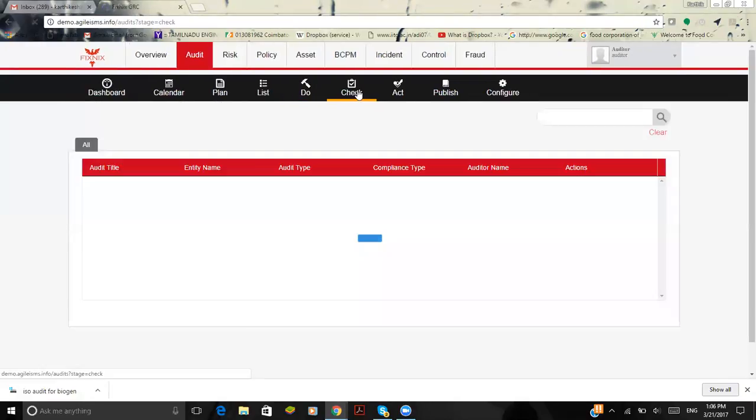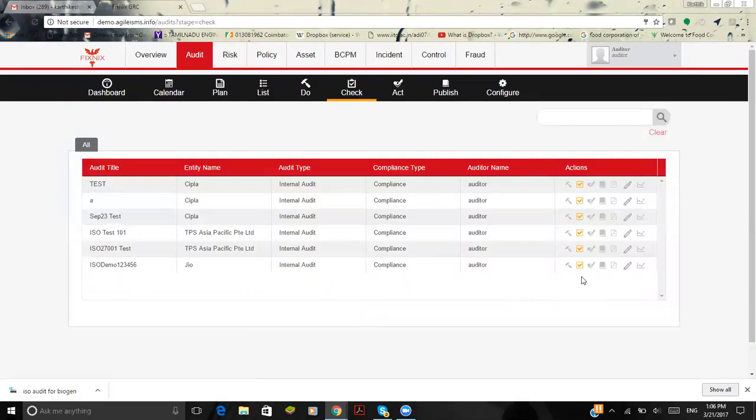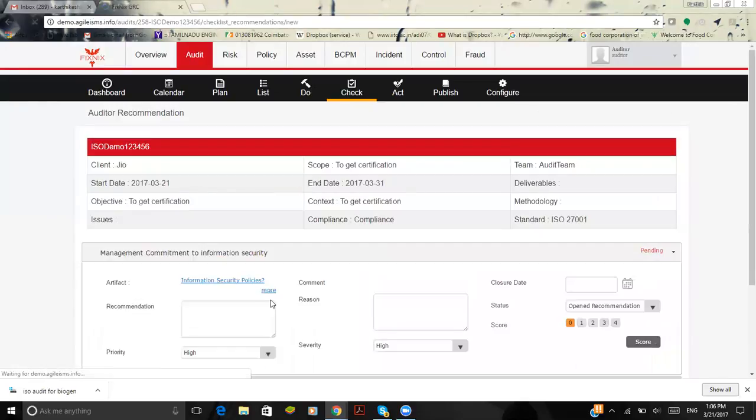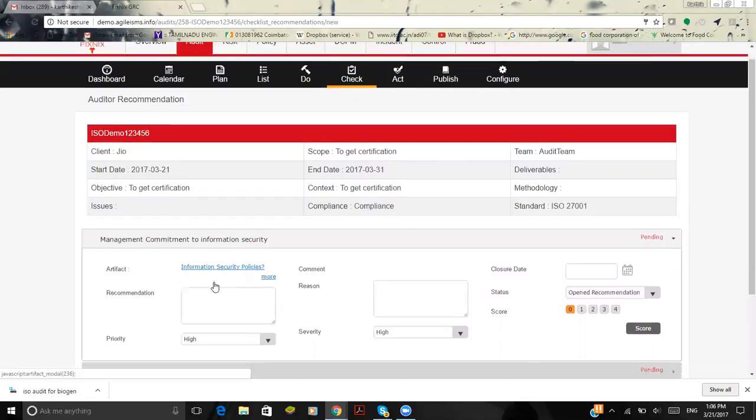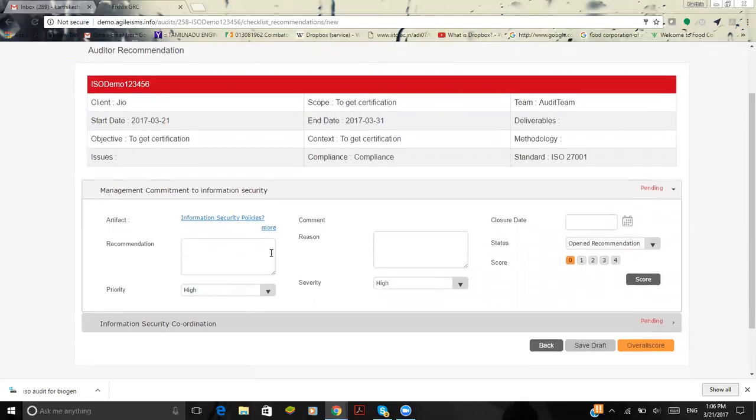Now, as an auditor, I'm going to check the responses given by the auditee demo. Here is where you find the comments, and here we will find the artifact or evidence that has been attached. As an auditor, I'm going to give the recommendations and the reason. For instance, I'll give it as more clarity required, and the reason will be data insufficient. And I'm going to extend some time for him to complete the task.